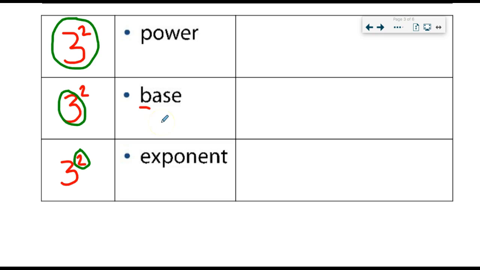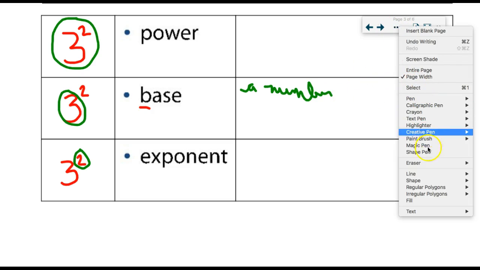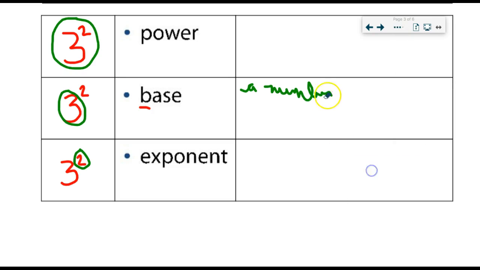Okay? So simply put, the base is the number being multiplied. It's a number being multiplied. A number. Obviously it's in exponential notation. This is really crummy, guys. I'm sorry. Let me erase this and start over. Okay, because I might want to even type it. Make it easier for you to see.